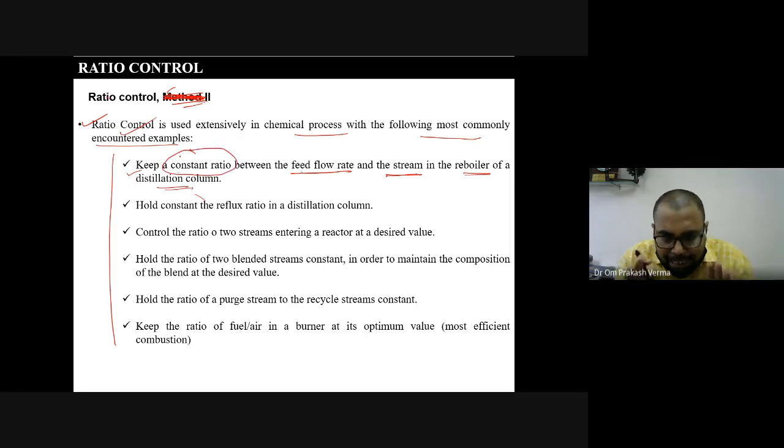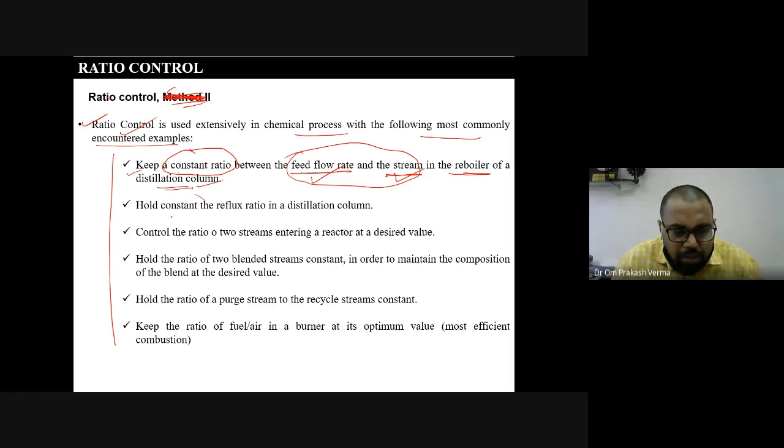We are required to maintain the ratio in the reboiler by taking the ratio of the feed flow rate and the steam. We should keep a constant temperature. We take the ratio of steam and feed flow rate according to the temperature we need, and with that ratio we can operate the reboiler. So this is one example.